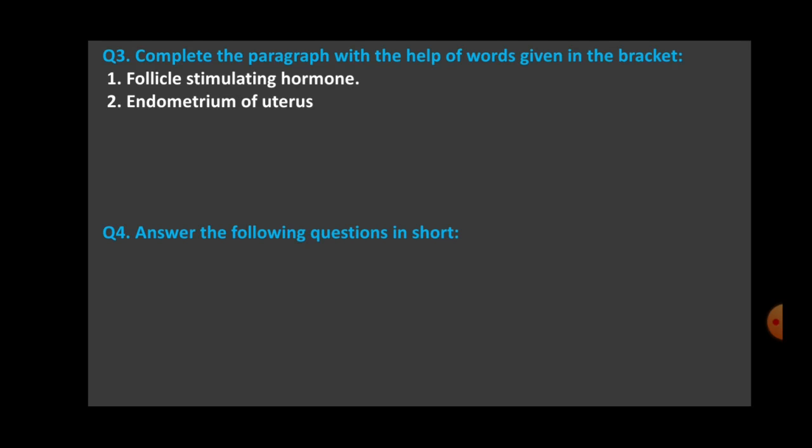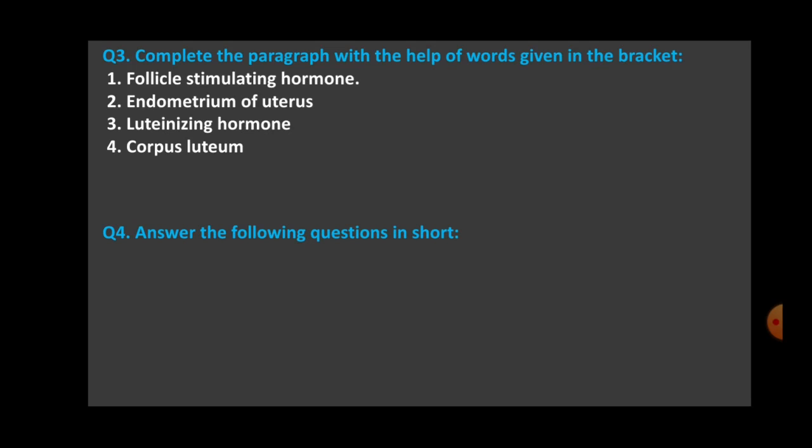Next is under the effect of dash, fully grown up follicle bursts. It is luteinizing hormone or LH. Ovulation occurs and dash is formed from remaining part of follicle. What is formed? It is corpus luteum.